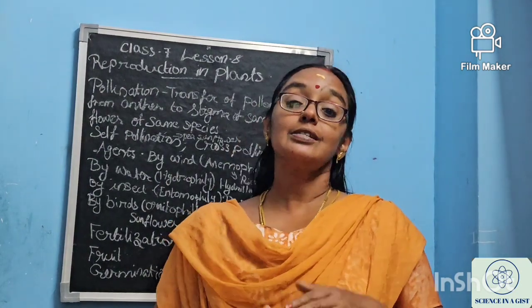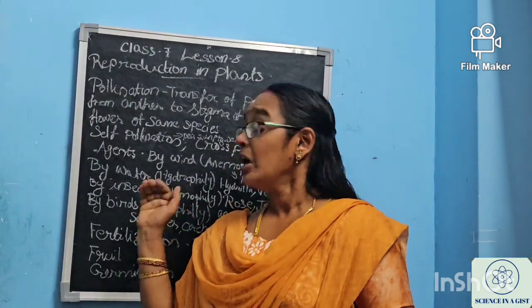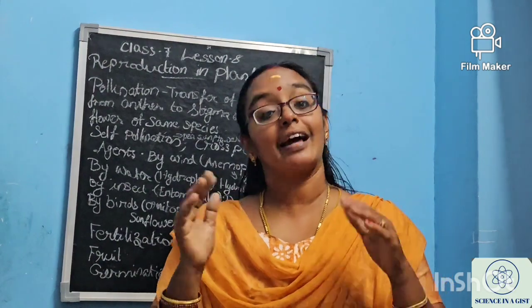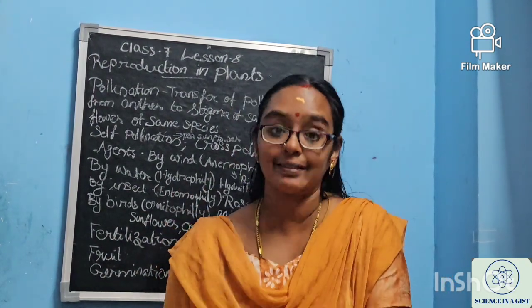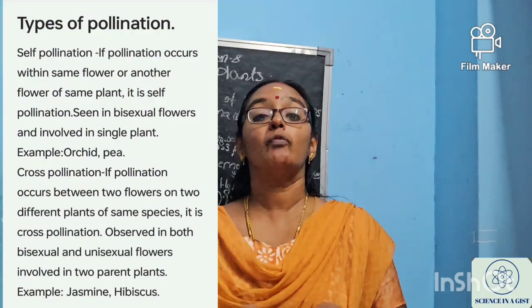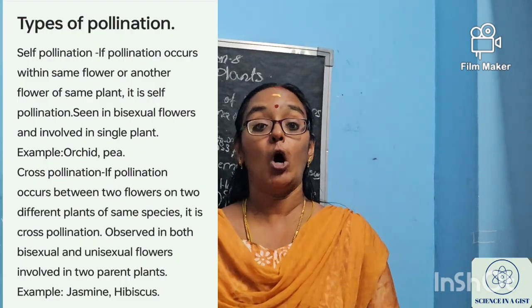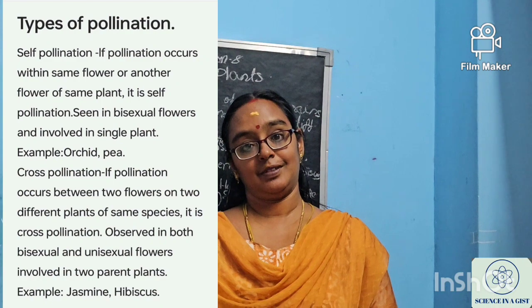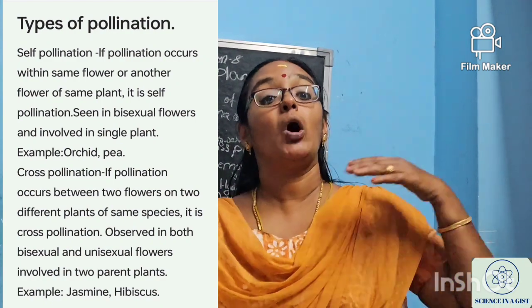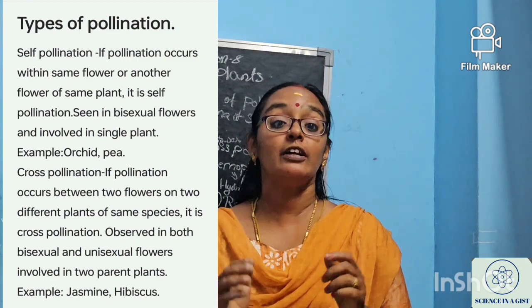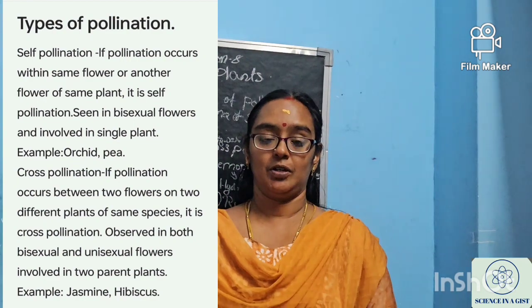So what is cross-pollination? Cross-pollination is the transfer of pollen grains from the anther to the stigma of two different flowers of the same species. It need not be of the same plant. It can be of different plants, but the species should be the same.